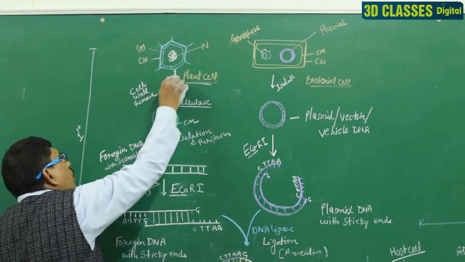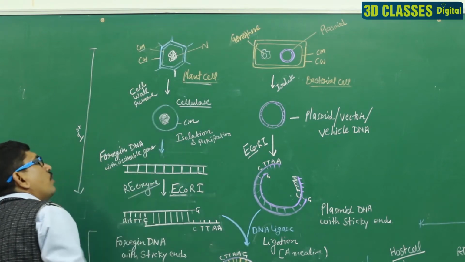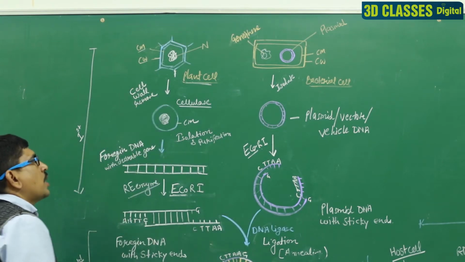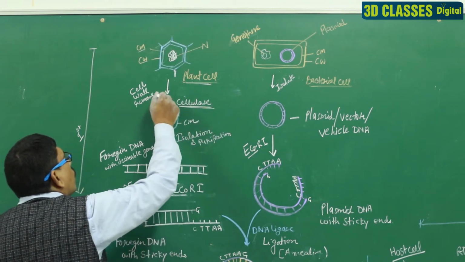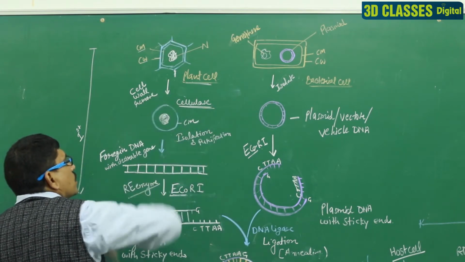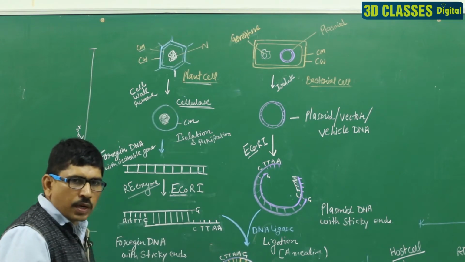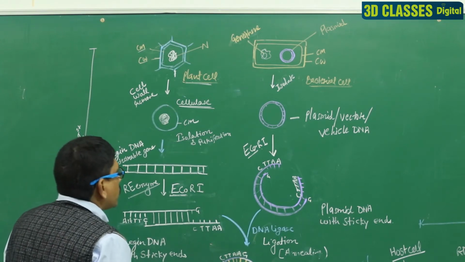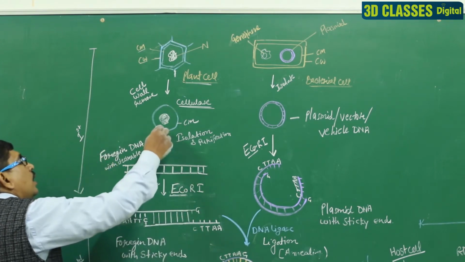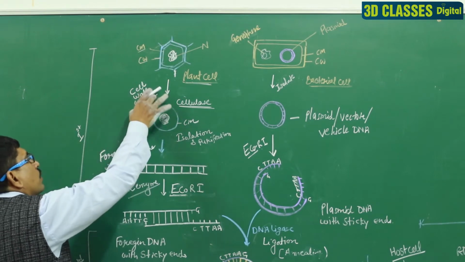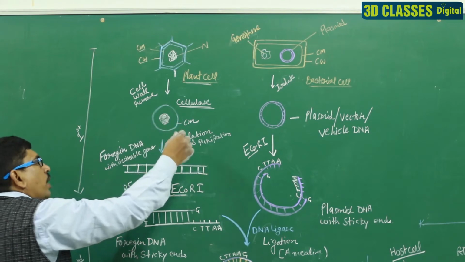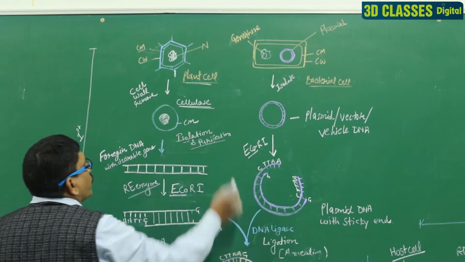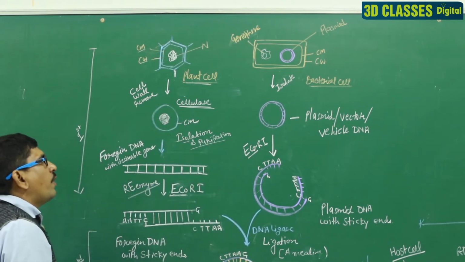Firstly, we remove the cell wall with the help of an enzyme, cellulase. The enzyme name is cellulase. We remove the cell wall, and what remains is the cell membrane containing the protoplast. That structure is known as the protoplast. Clear? And after removing the cell wall, the cell is broken down, and then comes isolation and purification of DNA.